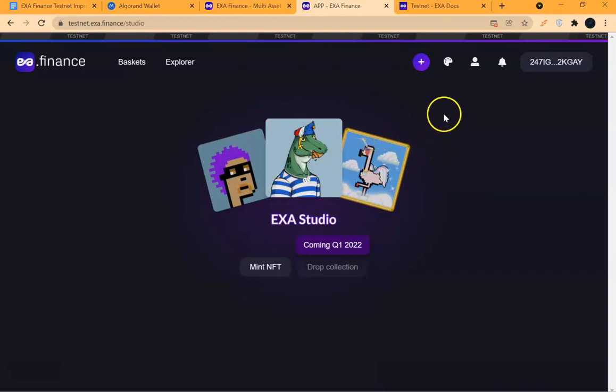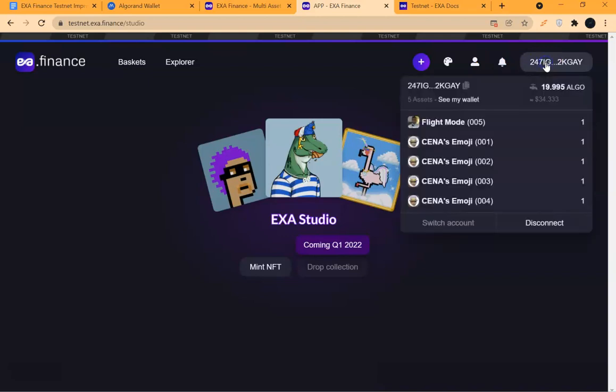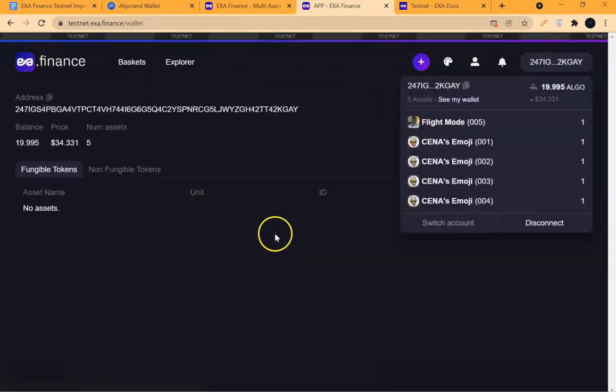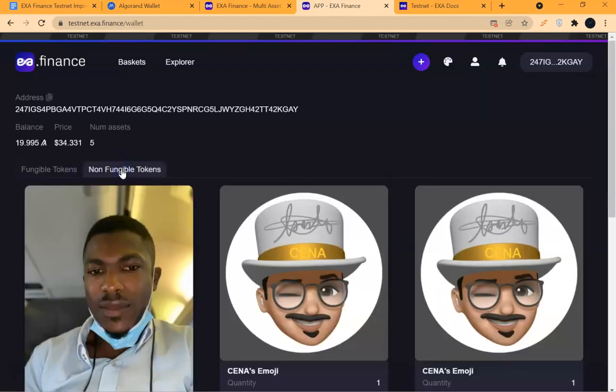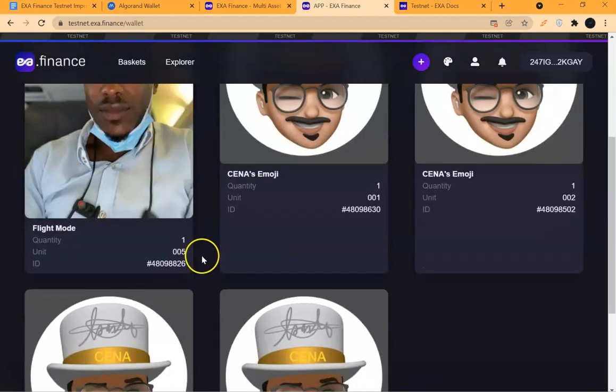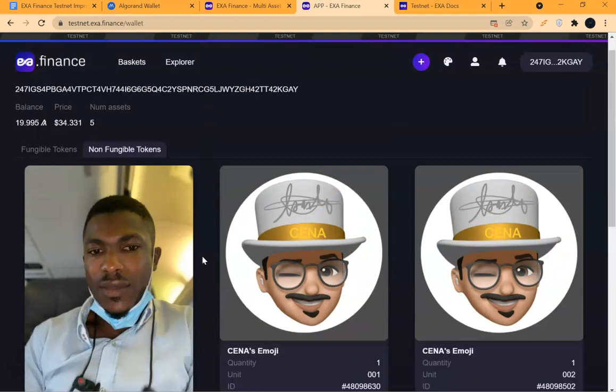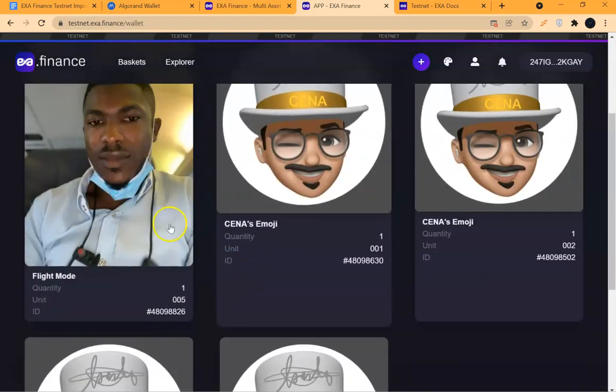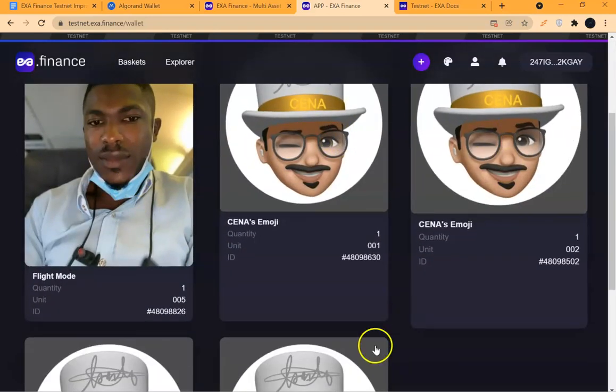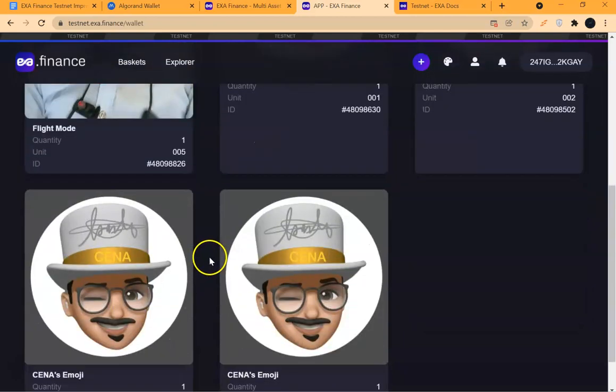It is very important. So yes, we have minted NFT. That is the first task. In section 4, 4A, mint NFT. If I come to the wallet and I see my wallet, non-fungible tokens, can you see these NFTs have been minted? All right. So yes, this is me, and this is my emoji. I think we look alike.